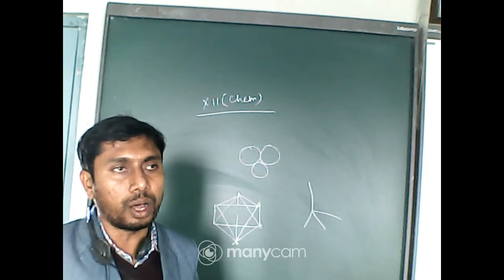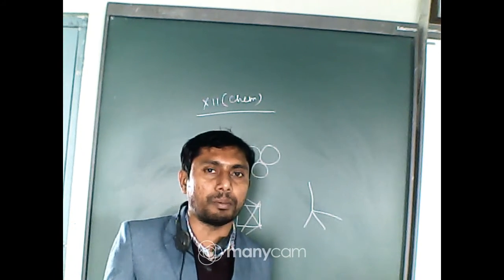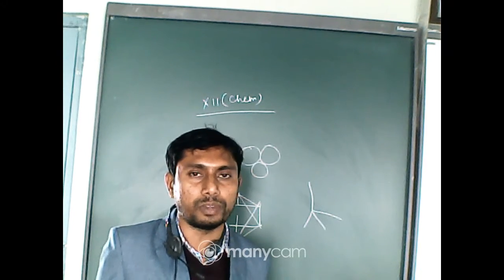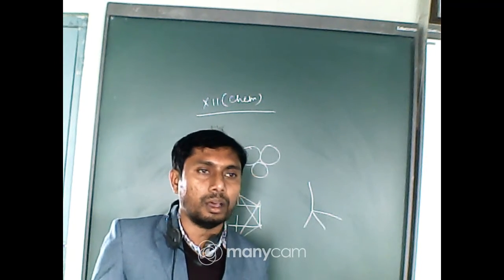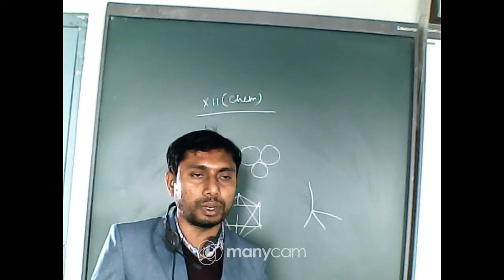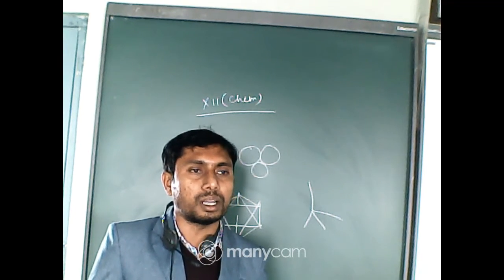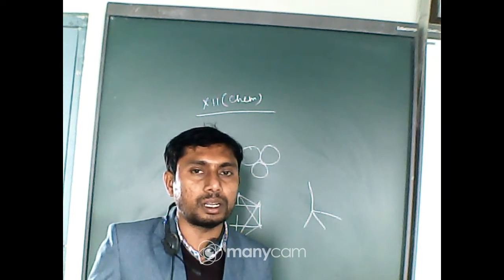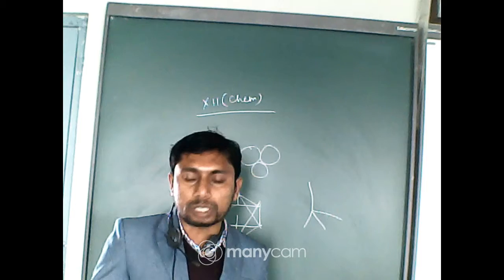Now for this we already have calculated the number of spheres in the simple cubic, body centered cubic or face centered cubic. Then as it is body centered or face centered or simple cubic, we can calculate the number of tetrahedral voids or number of octahedral voids. So number of tetrahedral voids is to that of the octahedral voids.